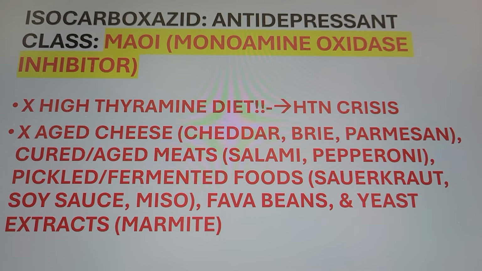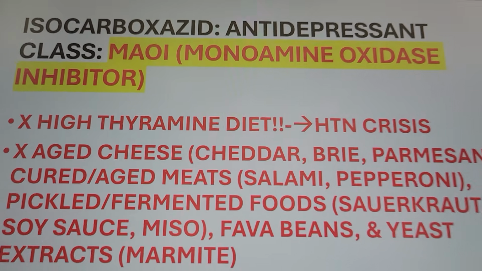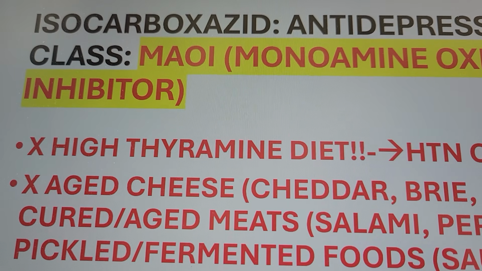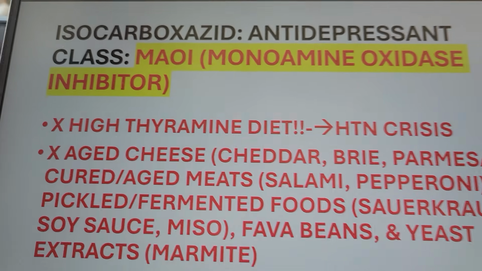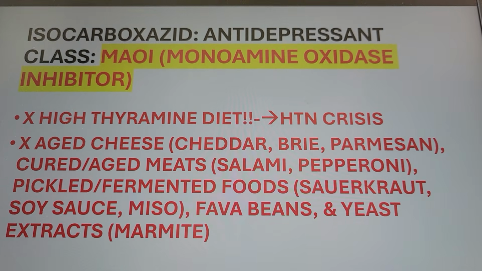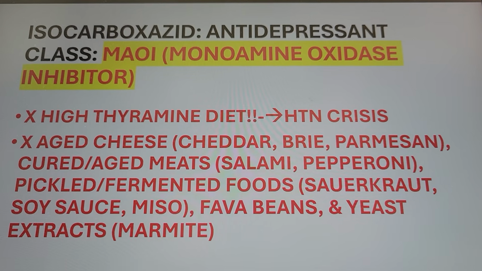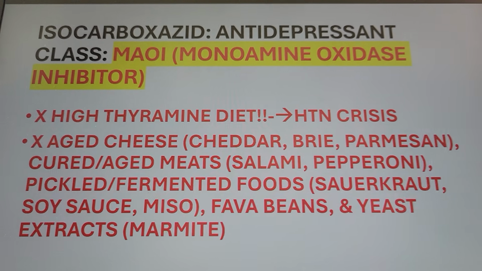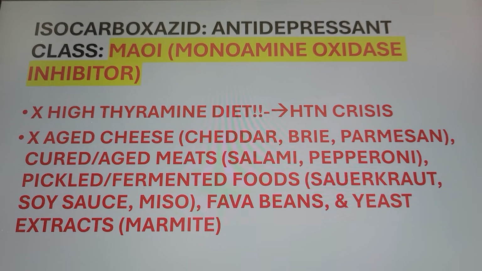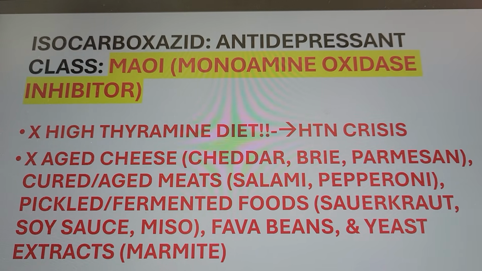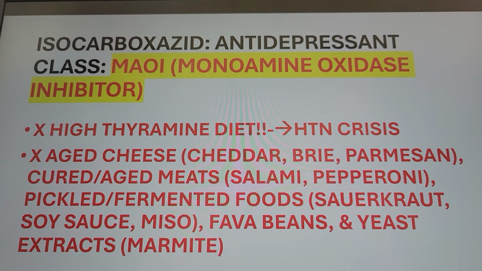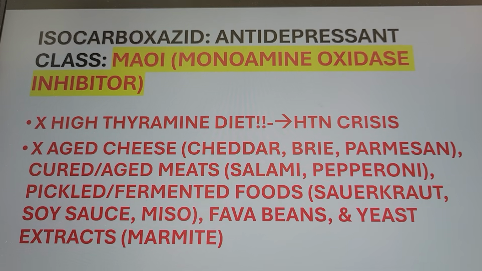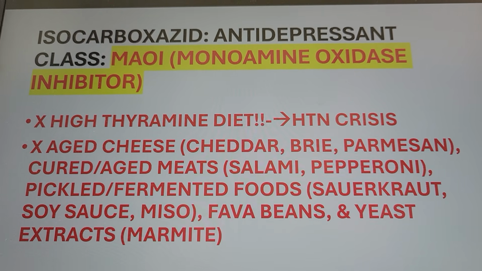So avoid a high tyramine diet, with R, not thiamine. Thiamine is vitamin B1. This one is a high tyramine diet, MAOI. It's antisocial, don't take it with other meds, right? So teach your patient MAOI: phenelzine, tranylcypromine, and then isocarboxazid. Memorize, always in the test, right? This is your antidepressant. Don't give it with other meds.